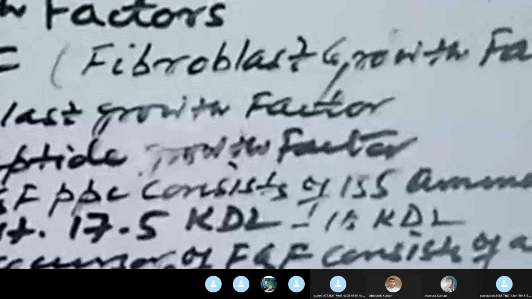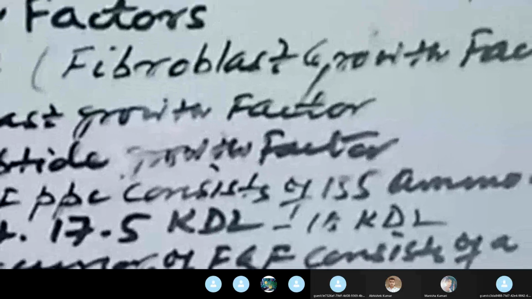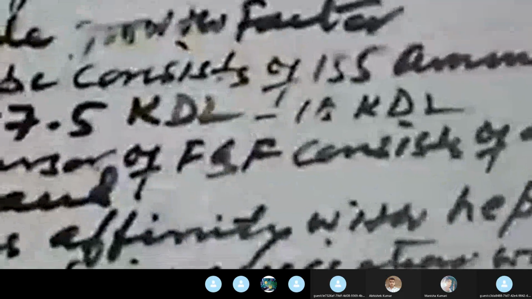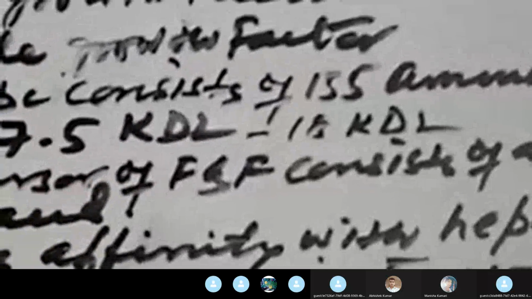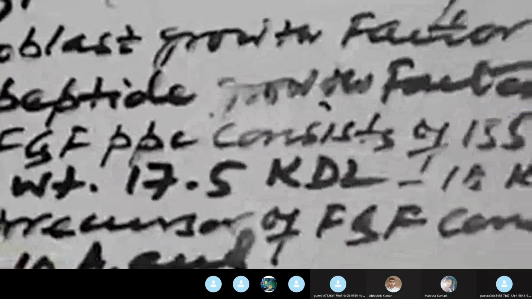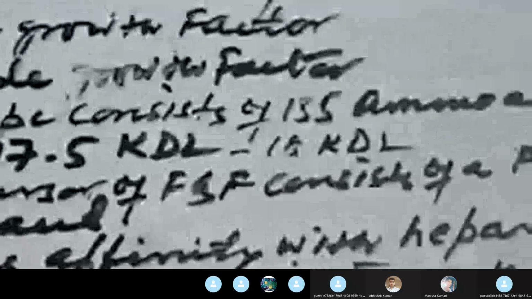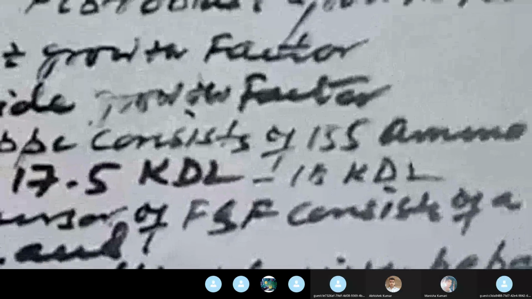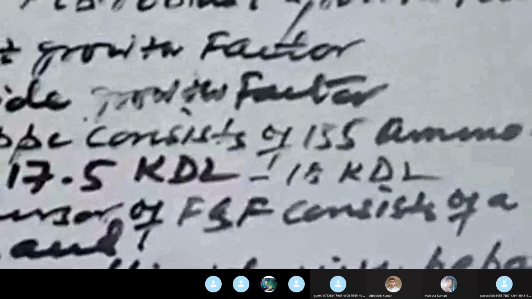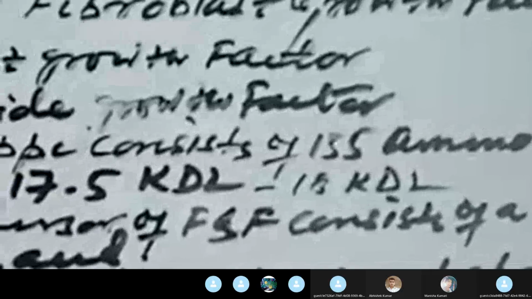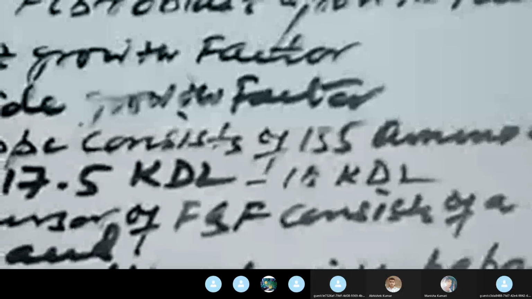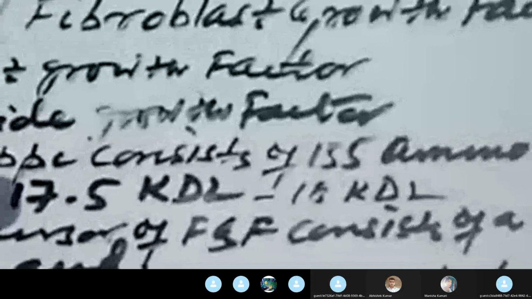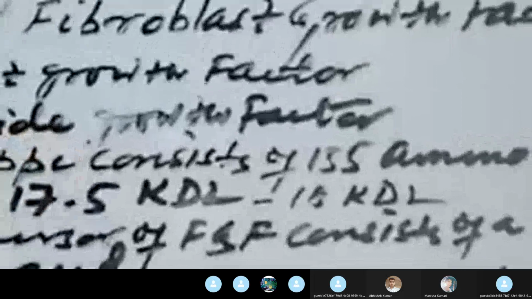The mature FGF polypeptide chain consists of 155 amino acids, which develops from its precursor polypeptide chain made up of 210 amino acids. This precursor undergoes proteolytic cleavage, leading to the production of the mature and functional FGF consisting of 155 amino acids. The molecular weight of this FGF varies from 17.5 to 18 kilodalton.